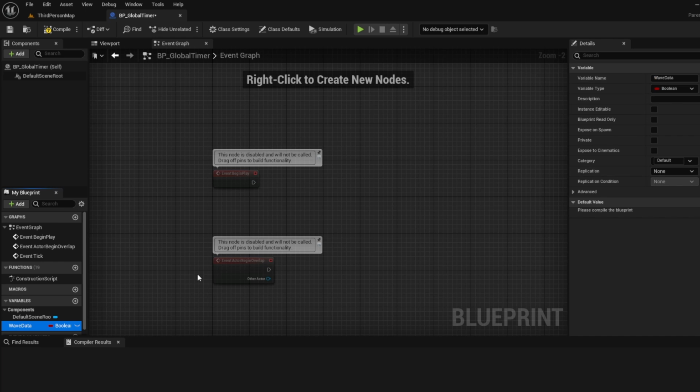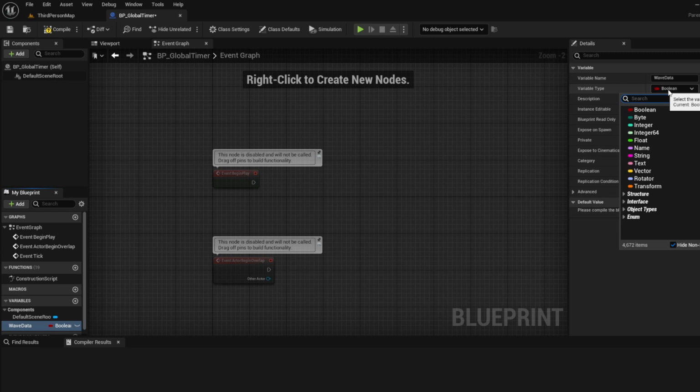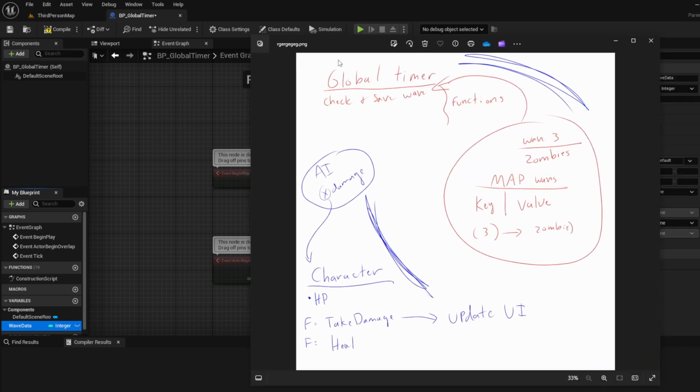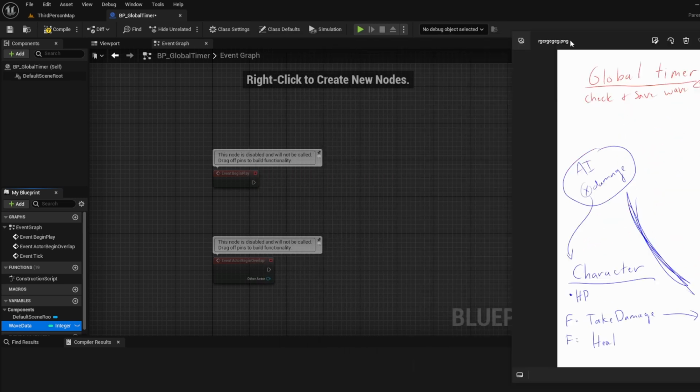Now if we look over here, I have this selected, so it'll change depending on what's selected. Go over here, and with this variable type, I drop this down, and let's just go with integer. The reason we're going with integer, if you remember looking at that image, is that we're going to use the wave's index. If we're on wave 1, wave 2, wave 3, the key, which is that important number here, is a number: 1, 2, 3, 4, 5, whatever.